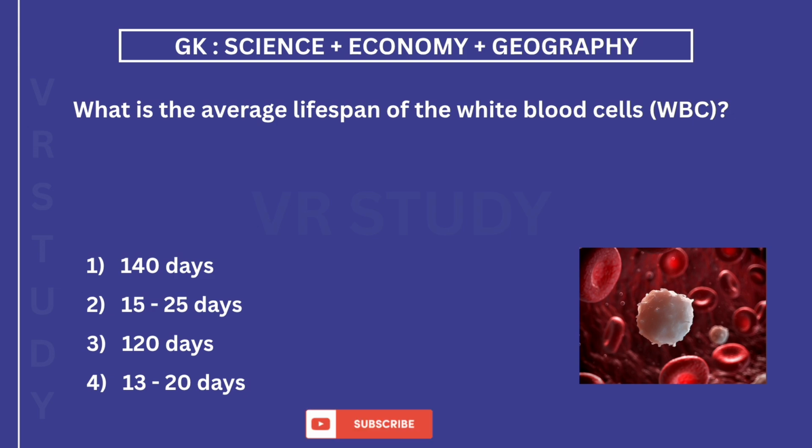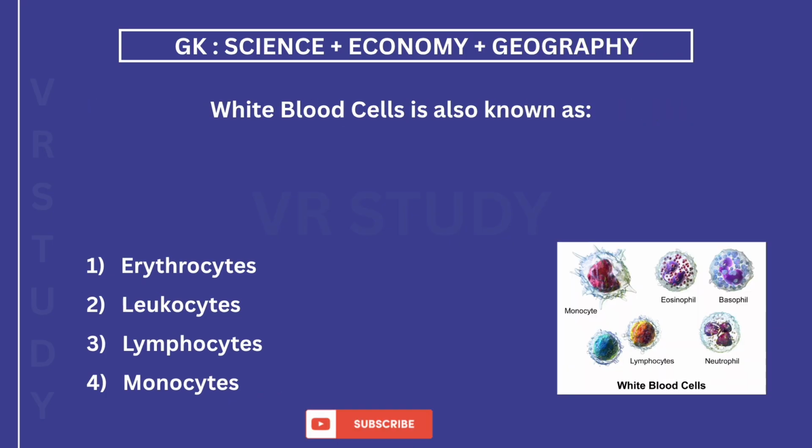What is the average lifespan of the white blood cells, WBC? The answer is 4. 13 to 20 days. White blood cells is also known as. The answer is 2. Leukocytes.